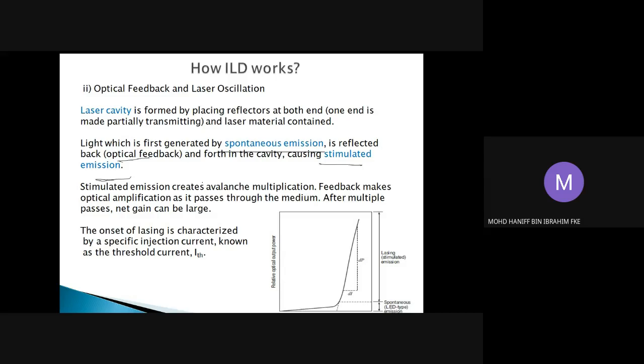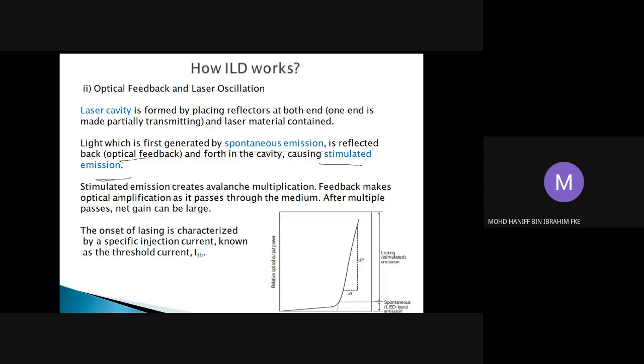So initially, in the laser process, we have spontaneous emission, but as a result of this cavity where light is reflected back and forth, it will cause the stimulated emission effect. The stimulated emission will create avalanche multiplication. It will increase from time to time, and after multiple passes, the gain can be large. After a few reflections back and forth, the net gain will be large, and as a result, the laser light will be produced.